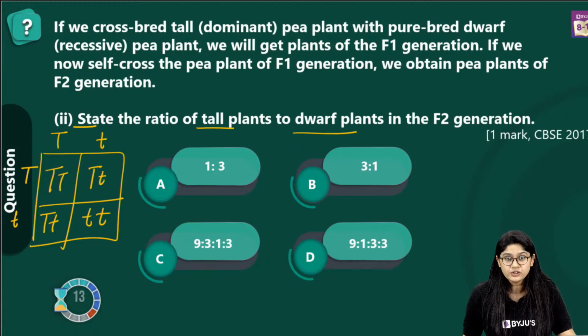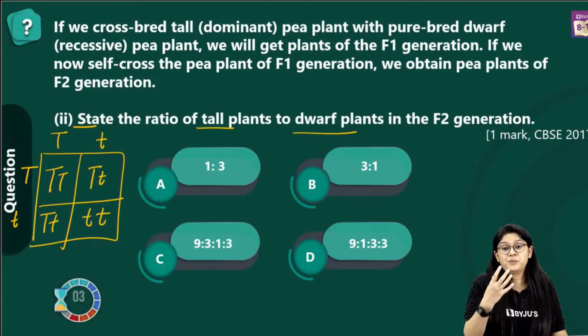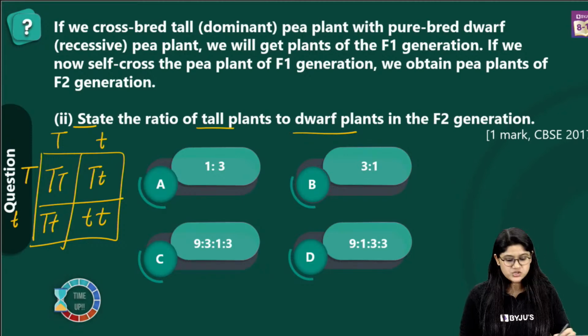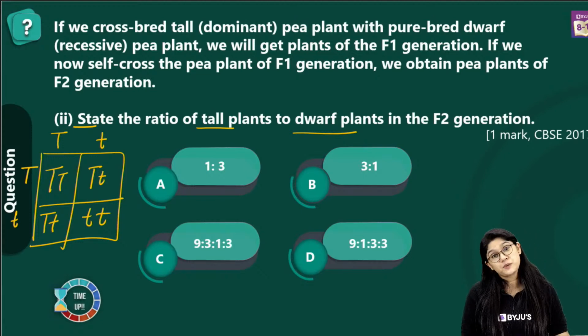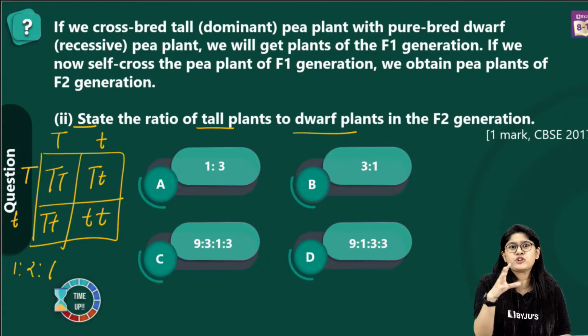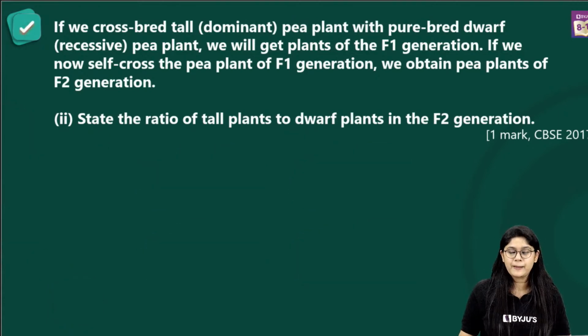What will be the ratio? We have one plant which is dwarf, and three are tall. So the phenotypic ratio will be 3:1, and the genotypic ratio will be 1:2:1. But over here we are talking about the phenotypic ratio.